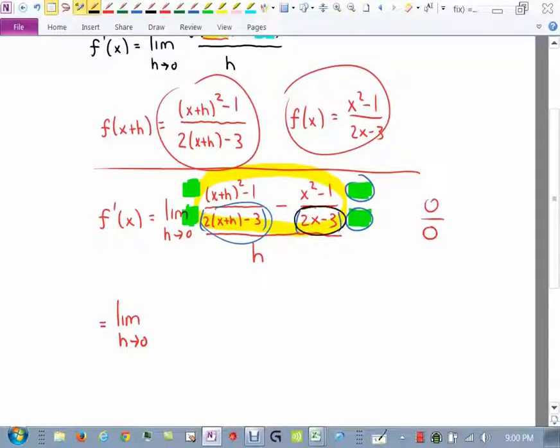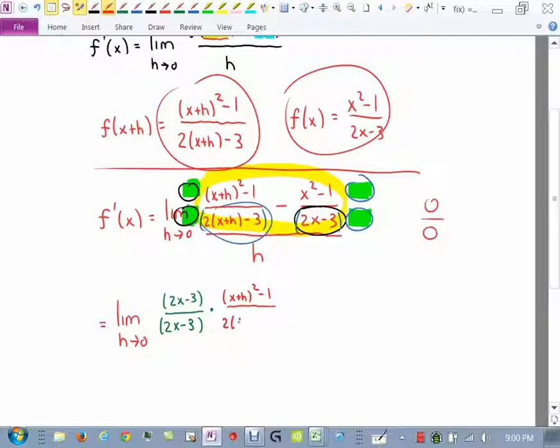All right, so big mess. I have my 2x minus 3 on the top and bottom, 2x minus 3, times, now the top left here was that (x plus h) squared minus 1 over, now the bottom was 2 times (x plus h) minus 3.